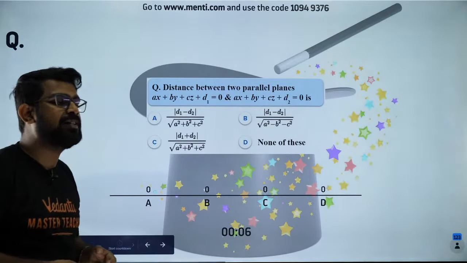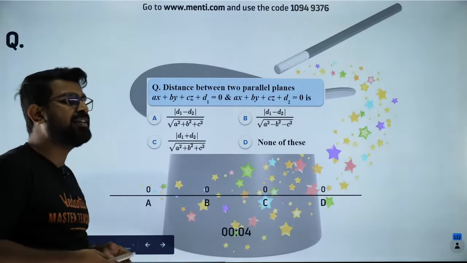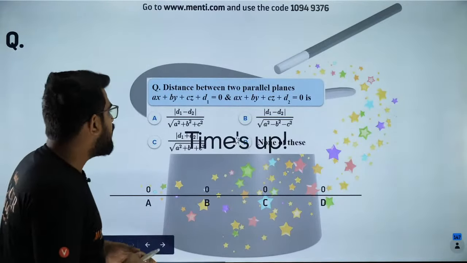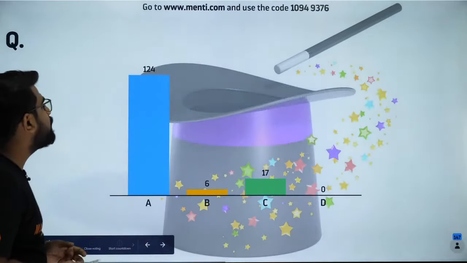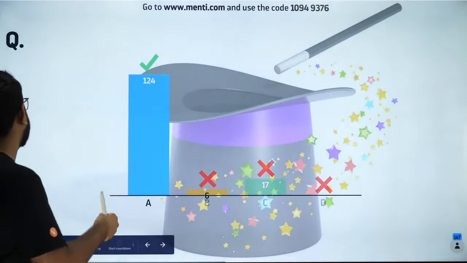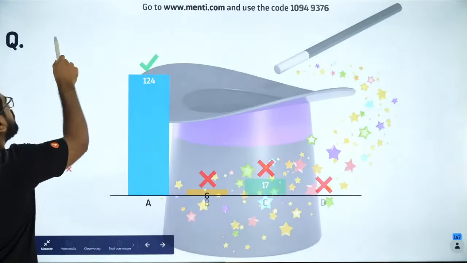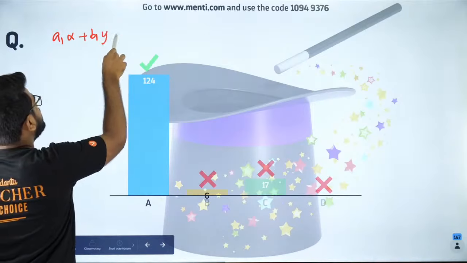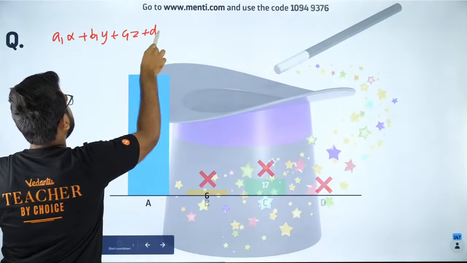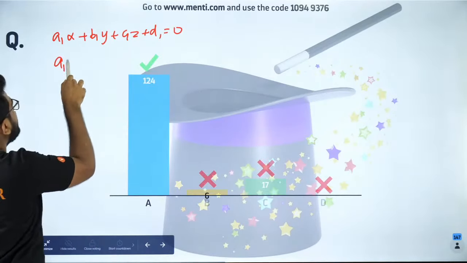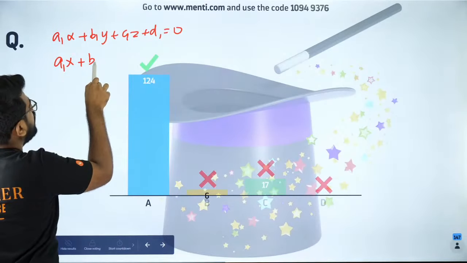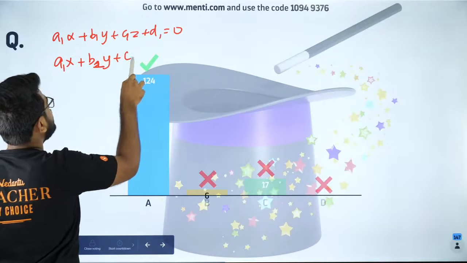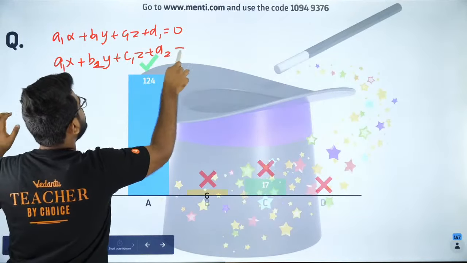Very good, Rajashekar, that's fantastic. Yes, Ankit, I will try to do it. Okay, so people, the answer is a very simple option A, and you guys are absolutely right. So distance between 2 planes is what? If you have 2 planes, let's say A1x plus B1y plus C1z plus D1 is equal to 0, and you have the same A1x plus B1y plus C1z plus D2. So these 2 are parallel.